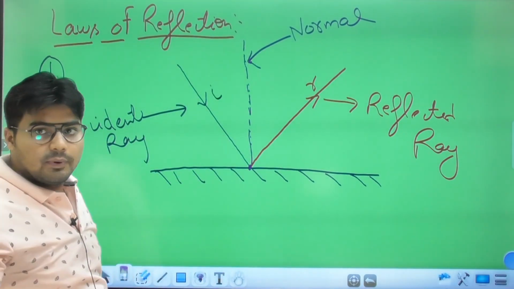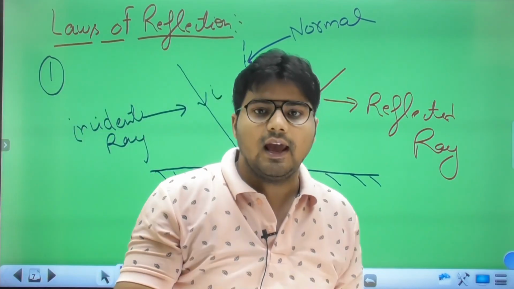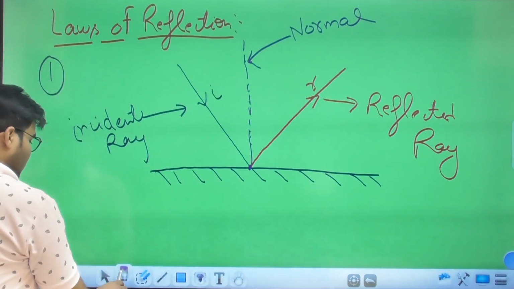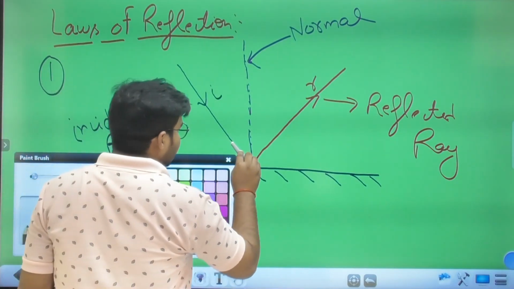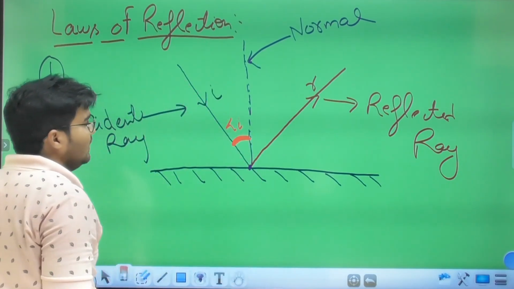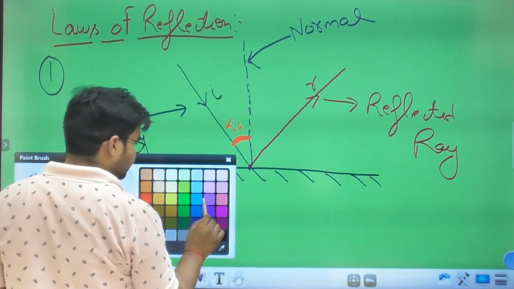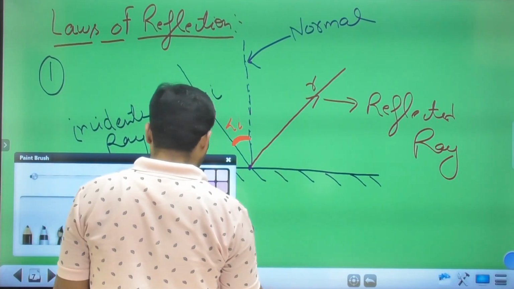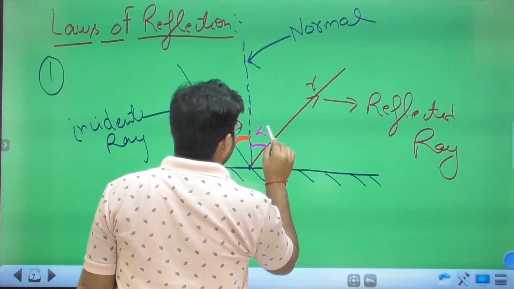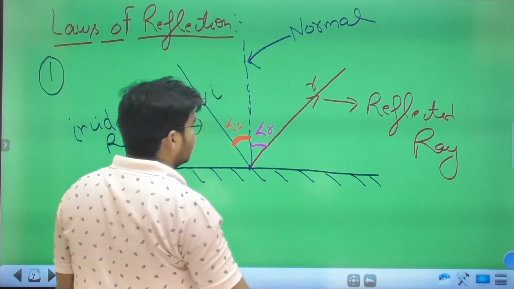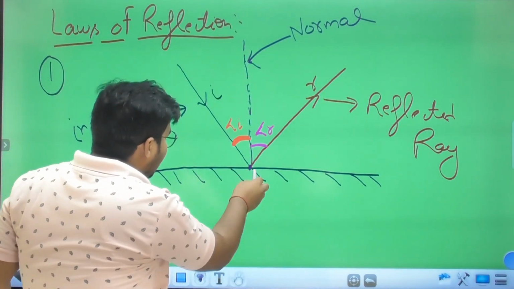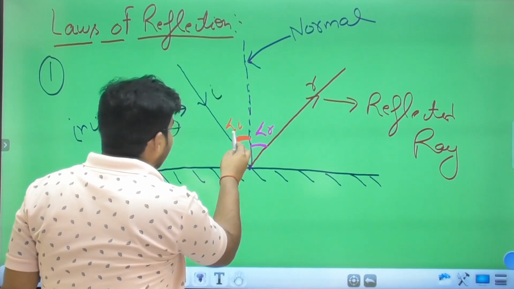The angle between the incident ray and the normal is called the angle of incidence. This is our angle I, and this is our angle R.